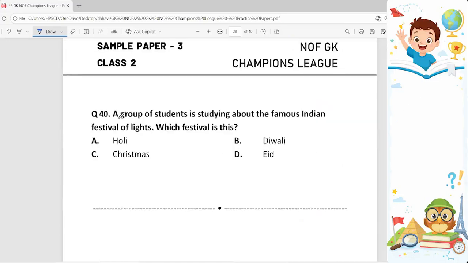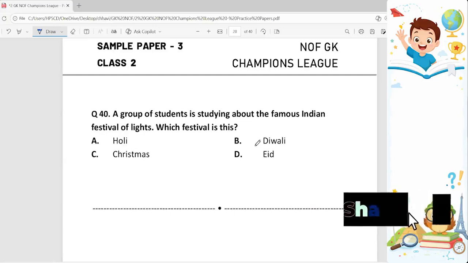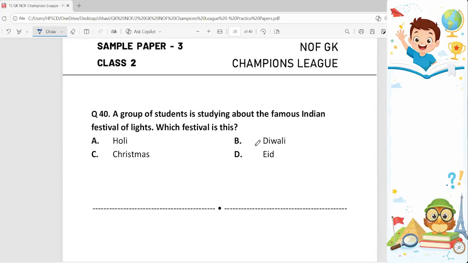Last question, 40th. A group of students is studying about the famous Indian festival of lights. Which festival is this? So let's see. The first one is Holi. Holi is the festival of colors, so this is not the light one. Diwali. Yes, Diwali is known as the Festival of Lights in India and is celebrated with lamps, candles, and fireworks. So yes, Diwali is the correct answer, option B. Christmas is the Christian festival and Eid is the Muslim festival. So the correct answer is Diwali.